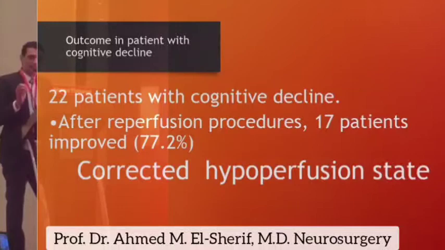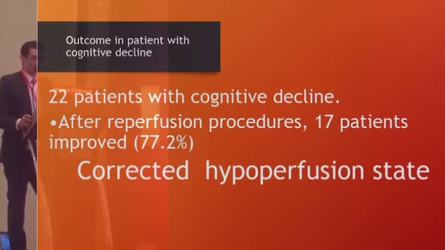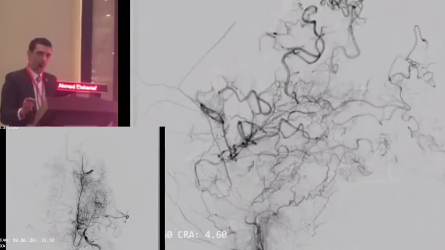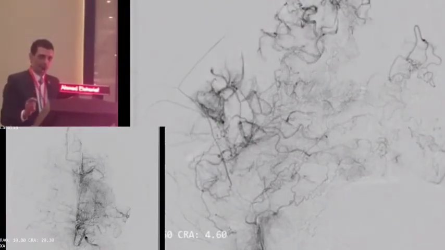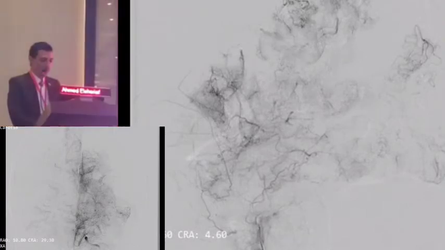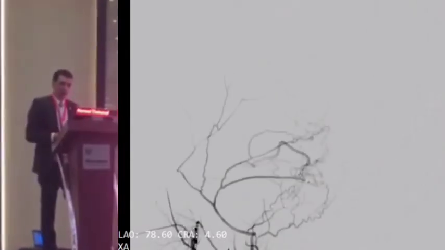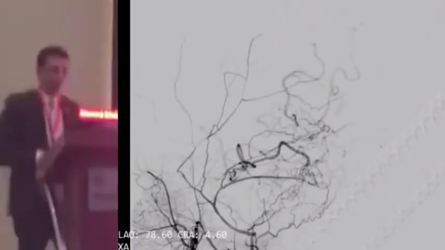In moyamoya disease, we operated on cases, not many, but we found, even by synangiosis and restoration of flow in the middle cerebral artery, an immediate improvement of the deficit. This patient's aphasia improved because it's a living brain. The child was aphasic due to hypoperfusion.